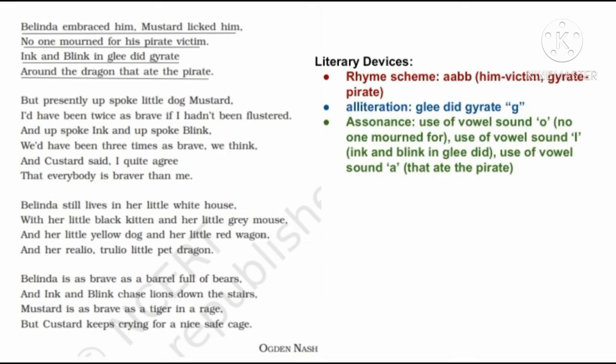Well, let's focus on the literary devices used in stanza 12. The rhyme scheme of stanza 12 is A-A-B-B. We can see the usage of alliteration as the G sound is repeated in glee did gyrate. We can see the usage of assonance in this stanza as the vowel sound O is repeated in the line no one mourned for, and the vowel sound I is repeated in ink and blink in glee did, and also the usage of vowel sound A in the line that ate the pirate.